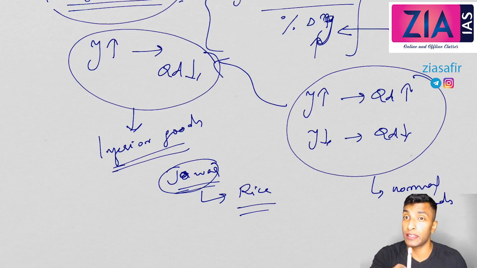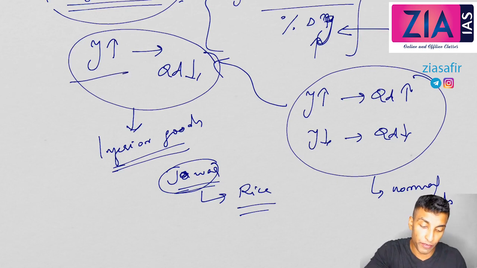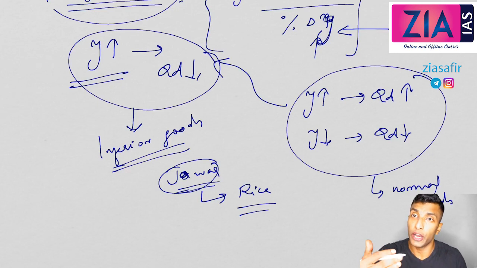But you cannot generalize it. Maybe I like jowar, and even if my income is increased, I will still continue with jowar. So you can't generalize it, but for the purpose of explaining this concept, I have told you where this will happen. This will happen in inferior goods, but in normal goods this won't happen. In normal goods, whenever income is increasing, the demand will also increase. But for inferior goods, if your income is increasing, the demand will come down.